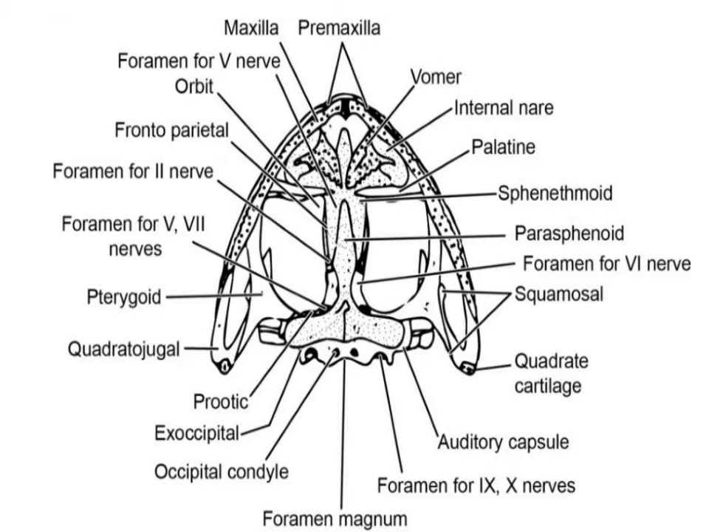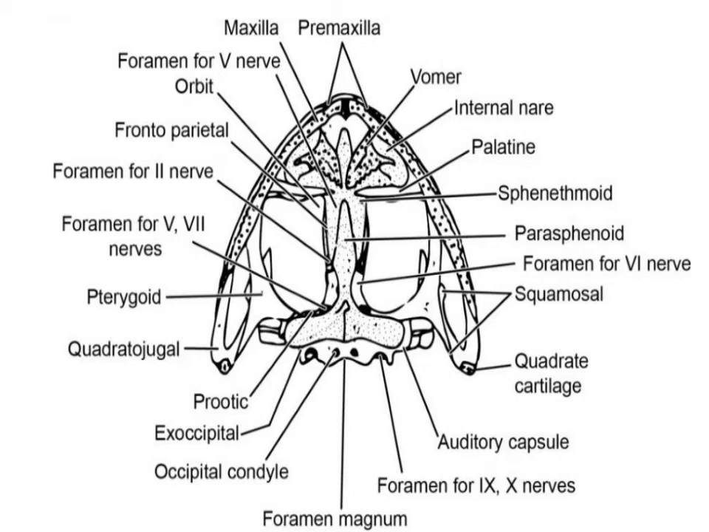Next comes what is known as the auditory capsule. The auditory capsule is situated on either side of the cranium posteriorly, and it encloses the internal ear. The cartilage bones, the prootics, form the roof and anterior wall of each auditory capsule. The rest of the capsule is formed by calcified cartilage.